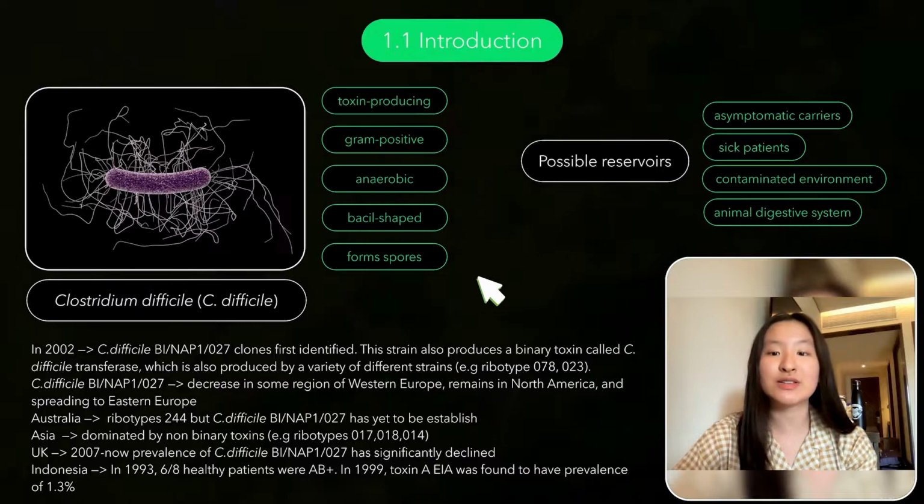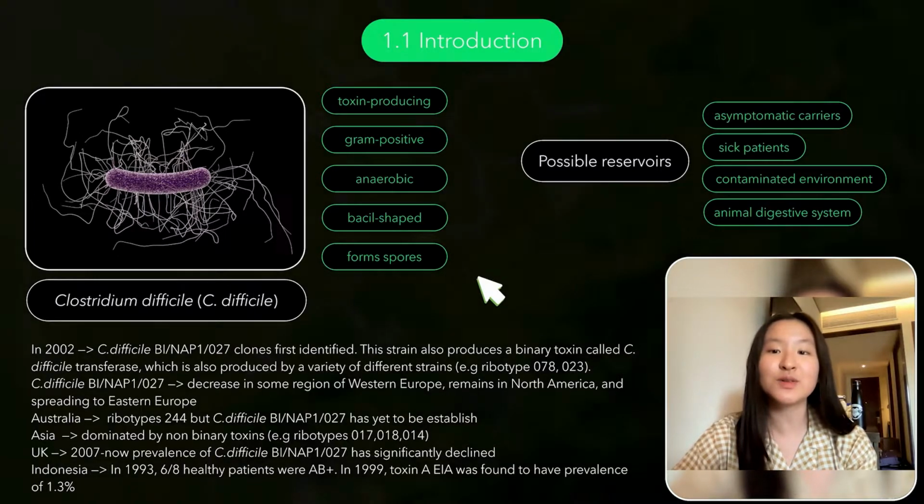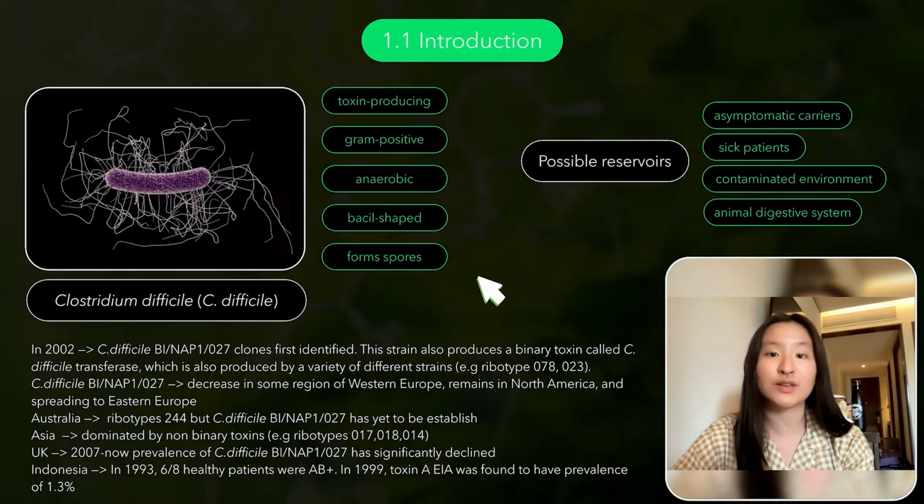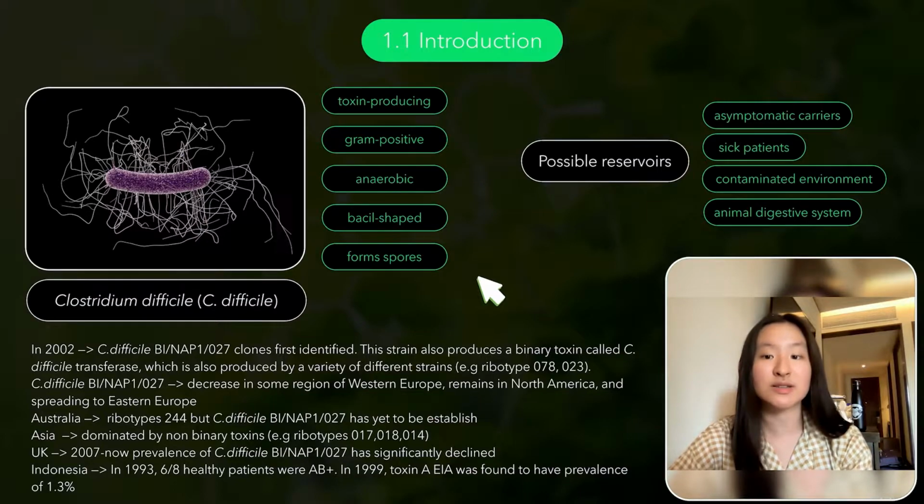Basically, Clostridium difficile, or C. difficile, is a toxin-producing, gram-positive, anaerobic, rod-shaped bacterium that forms spores. There are some possible reservoirs for C. difficile, such as asymptomatic carriers, sick patients, the contaminated environment, and the animal digestive system.